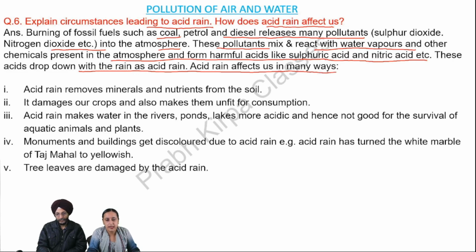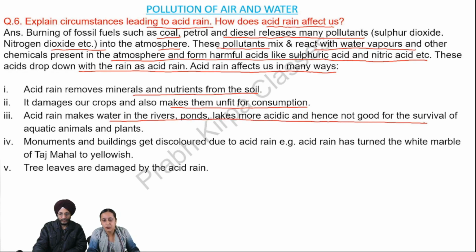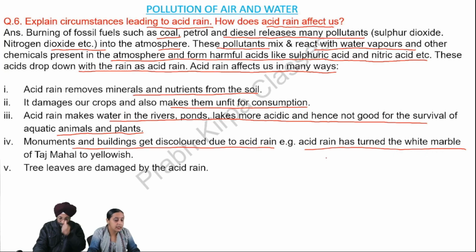Acid rain affects us in many ways. Number one, acid rain removes minerals and nutrients from the soil. Number two, it damages our crops and also makes them unfit for consumption. Third, acid rain makes water in the rivers, ponds, lakes more acidic and hence not good for the survival of aquatic animals and plants. Fourth, monuments and buildings get discolored due to acid rain. For example, acid rain has turned the white marble of Taj Mahal to yellowish. Fifth, tree leaves are damaged by the acid rain.